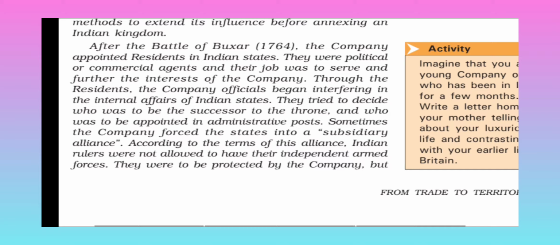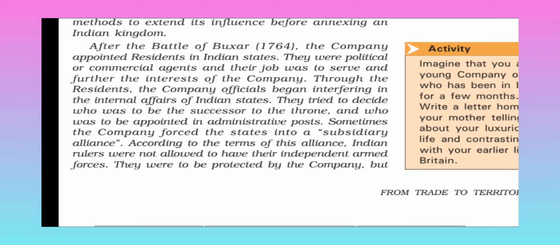Through the residents, the company officials began interfering in the internal affairs of Indian states. They tried to decide who was to be the successor to the throne and who was to be appointed to administrative posts. Okay, now everyone is taking interest in this. Sometimes the company forced the state into a subsidiary alliance. So in Indian states there was a system that after the king, his own son becomes the king. Okay, so they wanted this stopped, so they applied a policy of subsidiary alliance.